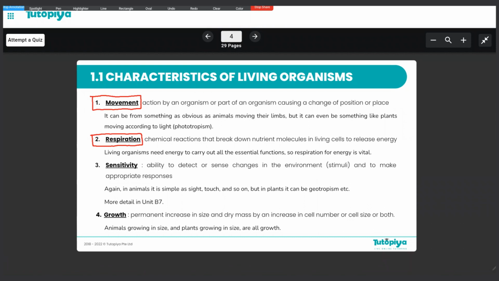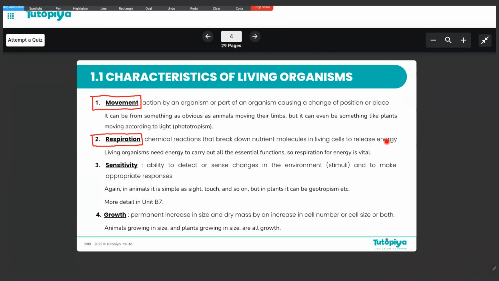So let's take a look at the definition of respiration. Respiration is the set of chemical reactions that break down the nutrient molecules in living cells to release energy. Respiration is the set of chemical reactions that ultimately release energy from the nutrient molecules. So this is the second characteristic. Respiration is shown by all living forms.